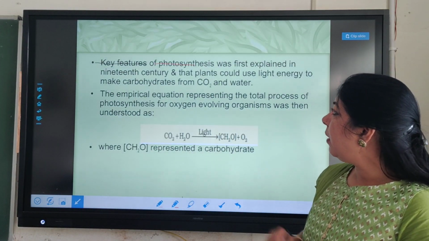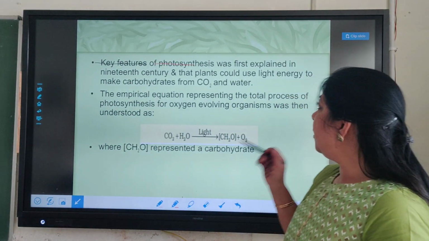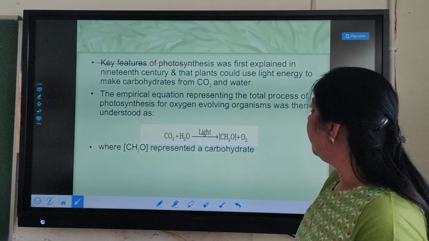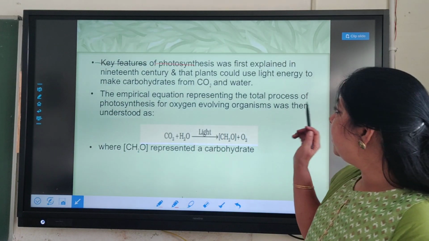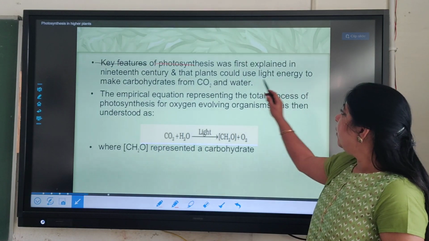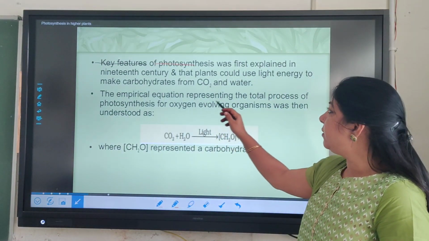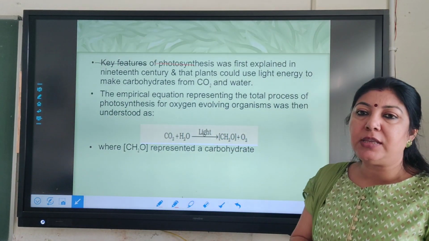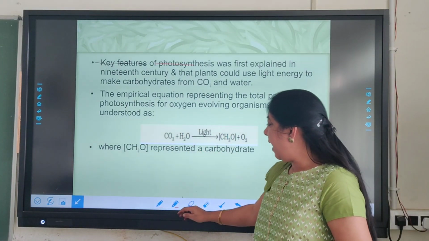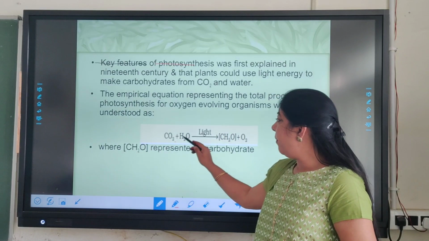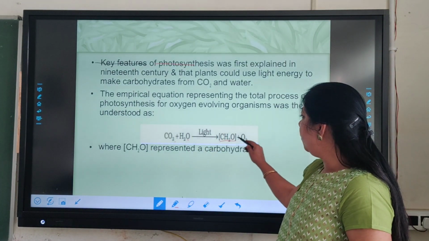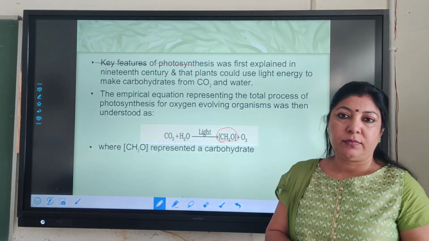Next, the key features of photosynthesis were first explained in the 19th century, which states that plants could use light energy to make carbohydrate from carbon dioxide and water. So carbon dioxide and water combine only in the presence of light energy to produce the carbohydrate.